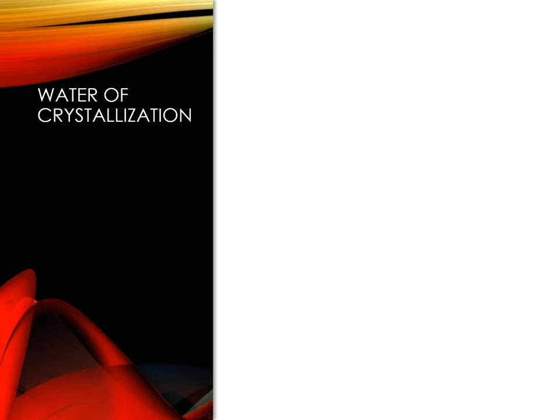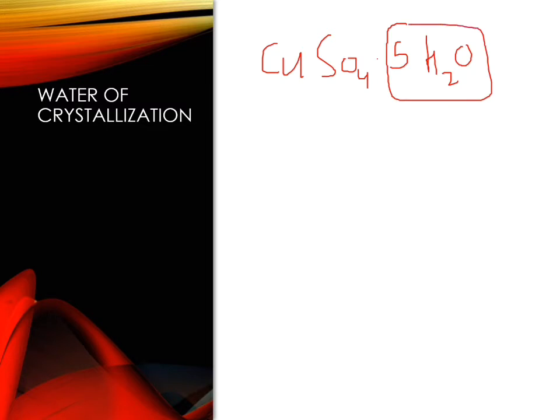Water of crystallization means the fixed amount of water that is associated with hydrated crystals. Here if we take the example of CuSO4, copper sulfate or blue vitriol, ·5H2O. Now in this salt these water molecules are fixed. So in copper sulfate how many water molecules will come?